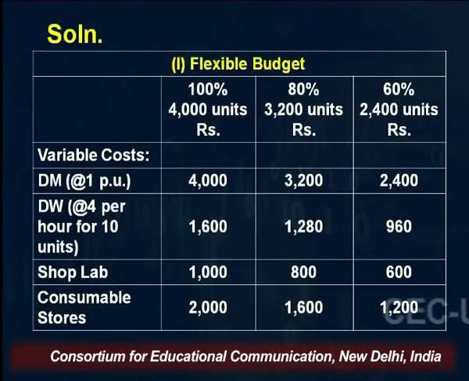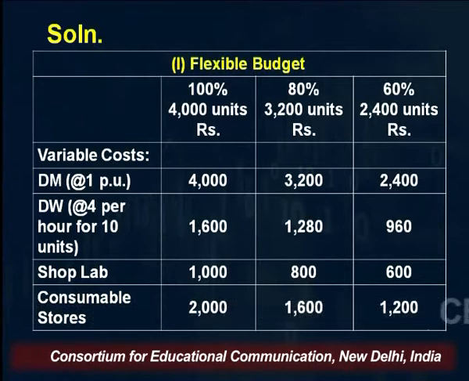Shop labor. Whenever we are talking of variable cost, simply the total cost divided by the number of units produced will give you the per unit cost. As you can notice in our example, we have calculated per unit shop labor. So the per unit cost is 25 paisa per unit. The shop labor cost is 25 paisa per unit: for producing 4,000 units, 1,000 rupees; for producing 3,200 units, 800 rupees; for producing 2,400 units, 600 rupees.